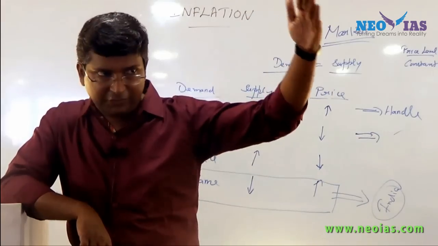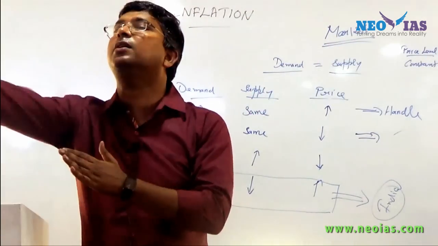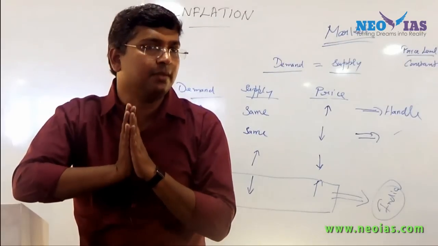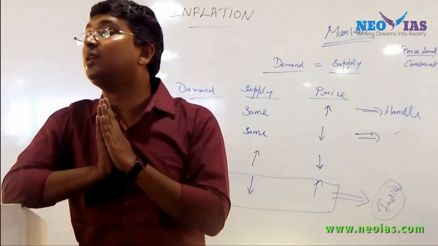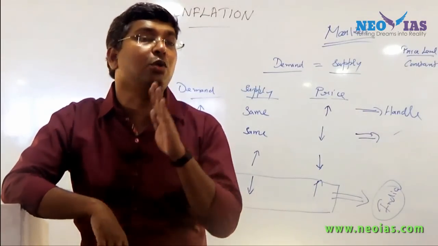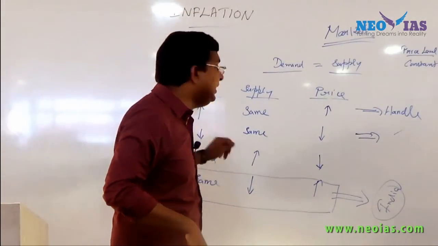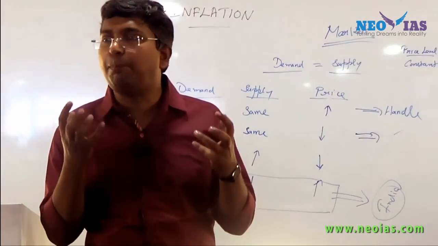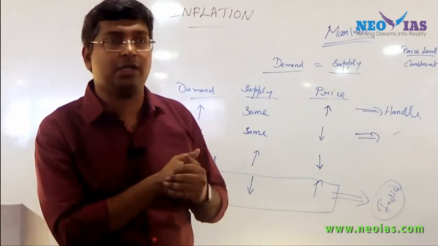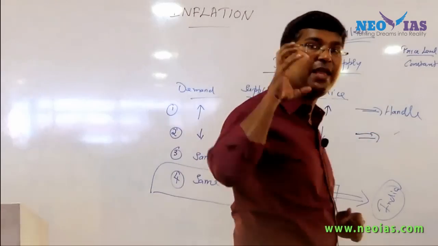After independence till now, in majority of the years, we are having an inflationary trend. And the reason for the inflationary trend is not due to increase in demand, but due to supply constraint. This word is very important. Supply shock or supply constraint.